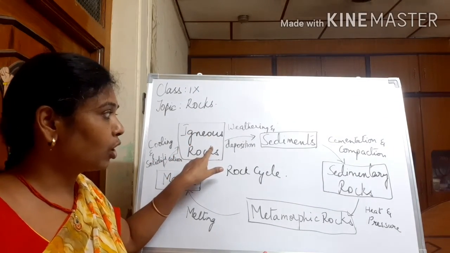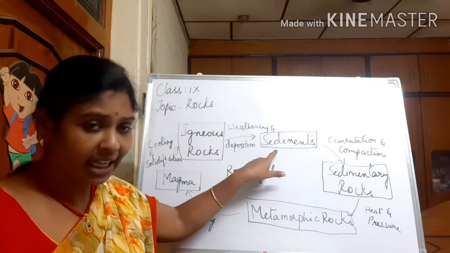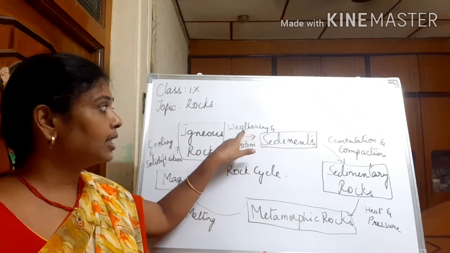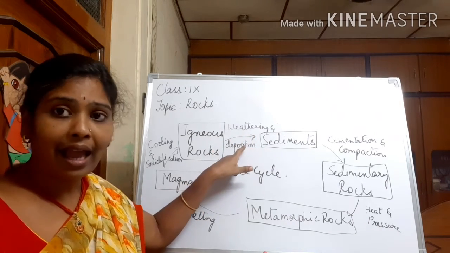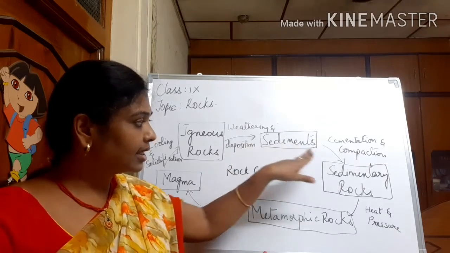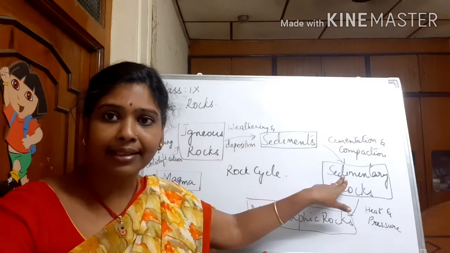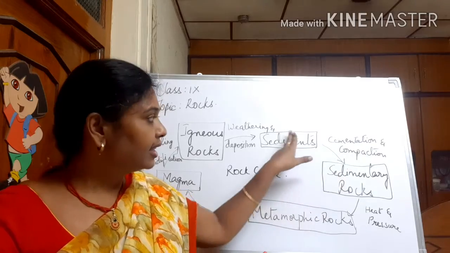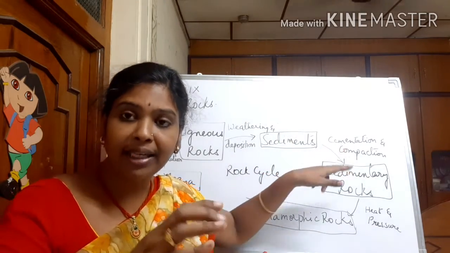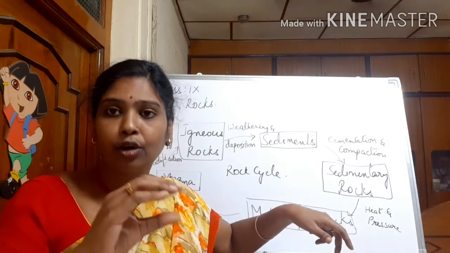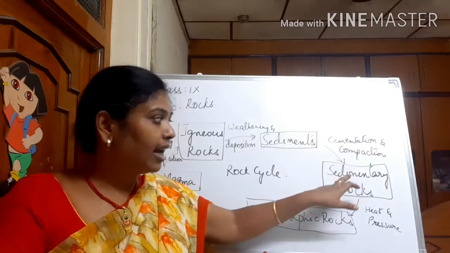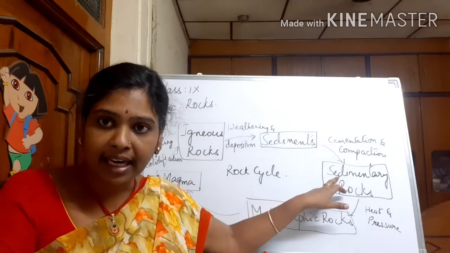These igneous rocks break up into sediments with the process of weathering, and they deposit the sediments and form as sedimentary rocks. These sediments are cemented together. Cemented means brought together to one place. They are cemented together and compacted, and they form as sedimentary rocks.